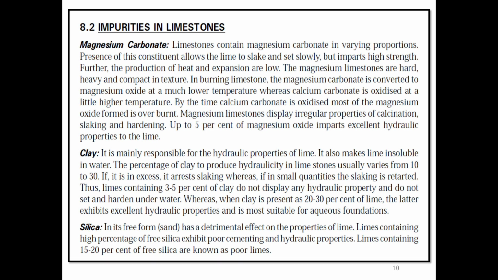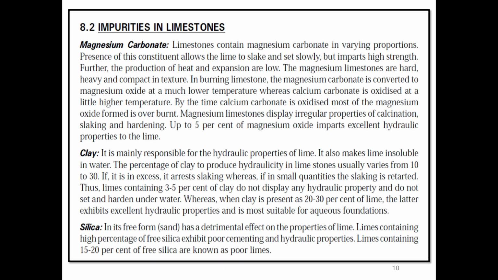The magnesium limestones are hard, heavy, and compact in texture. Magnesium limestones display irregular properties of calcination, slaking, and hardening. Up to 5% of magnesium oxide imparts excellent hydraulic properties to the lime.